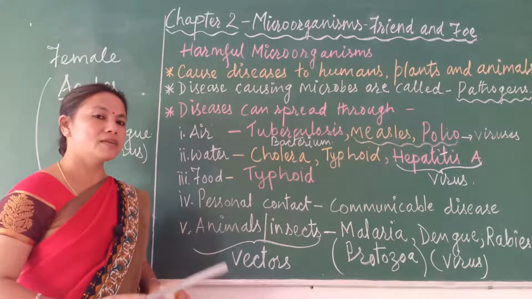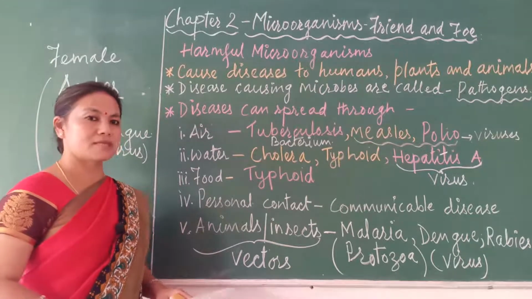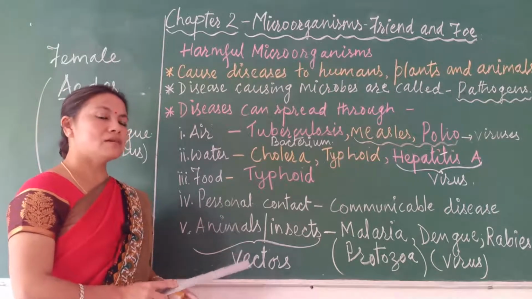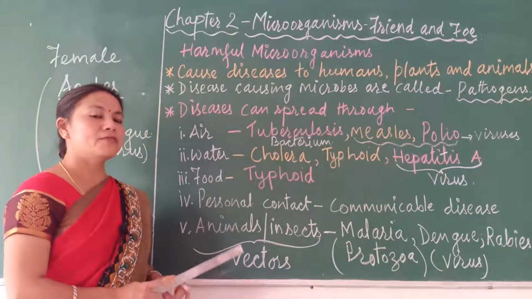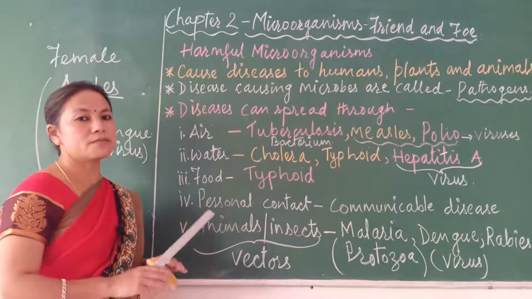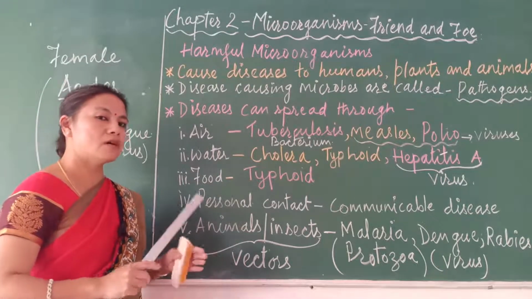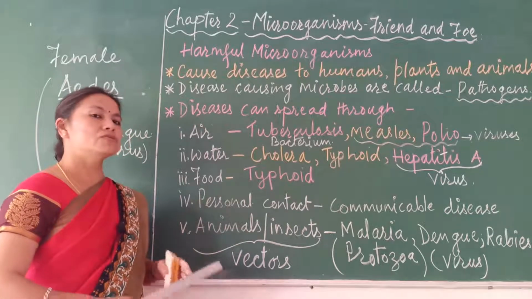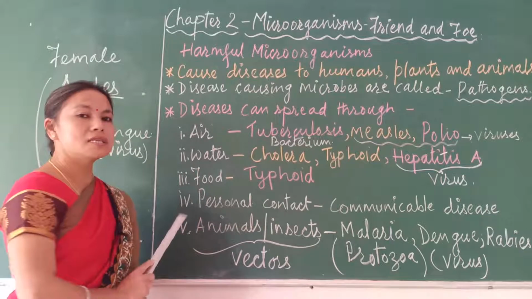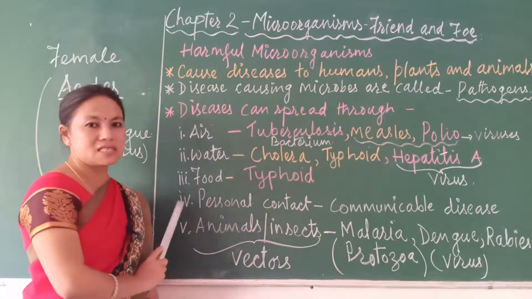So we should avoid having food from those kinds of places. We should cook food at home and always eat healthy and fresh food. The food should be covered properly and also cooked properly, and only then can it be eaten, to avoid the disease typhoid.